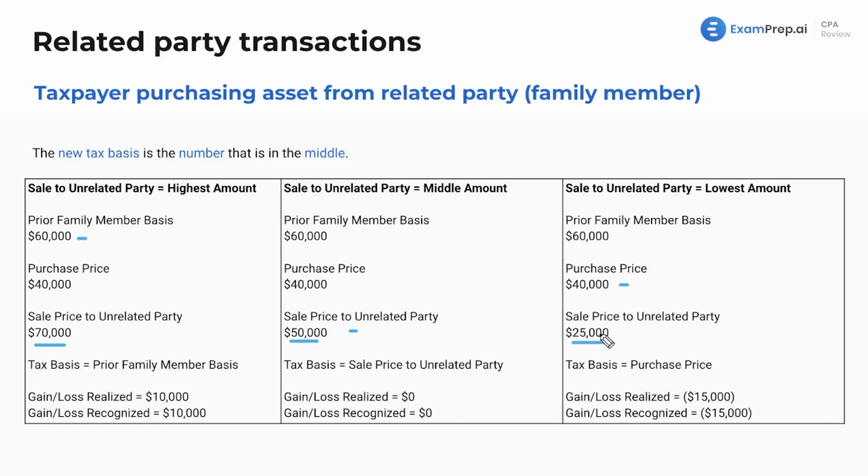40 is in between 60 and 25. 50 is in between 40 and 60. 60 is in between 70 and 40. So that's the new tax basis.